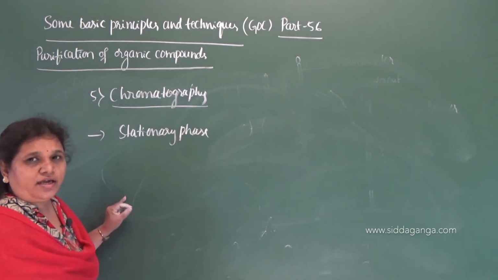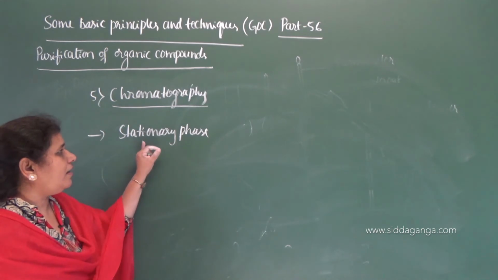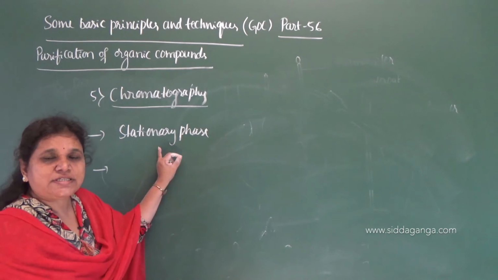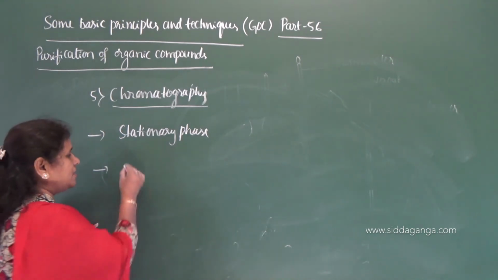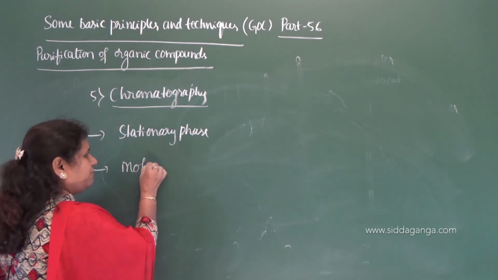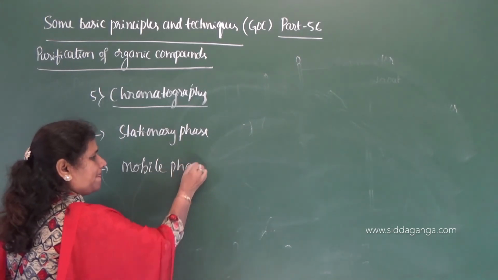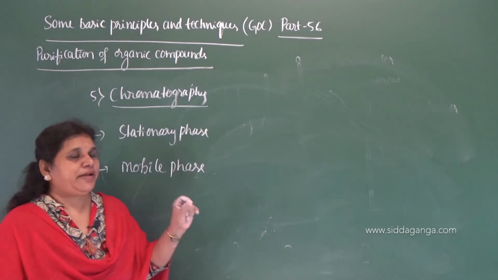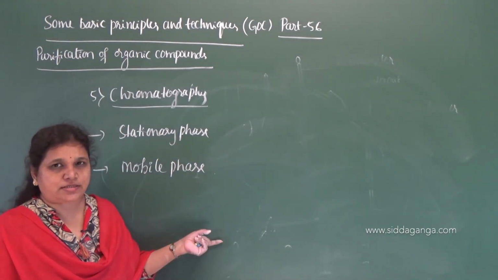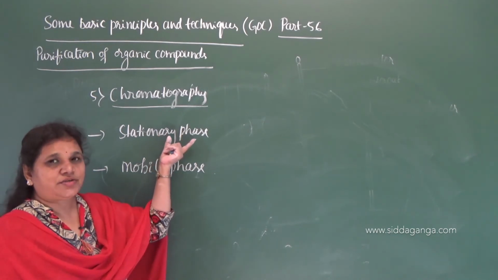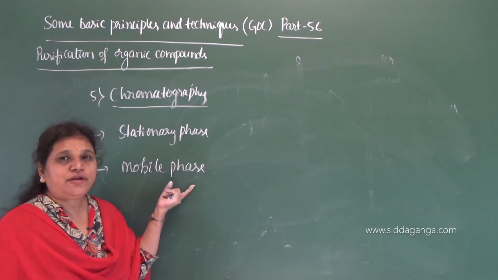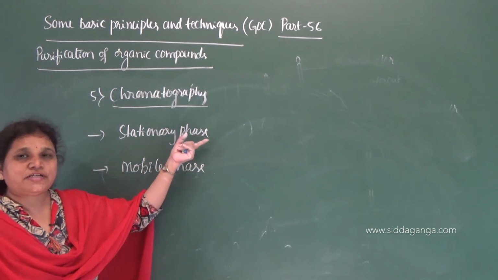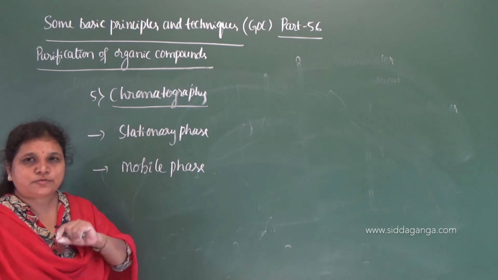So we need to take a mixture to be separated on a stationary phase, and the mixture should be separated into individual components by using mobile phase. So the mixture to be separated into individual components, that should be done in a stationary phase by the influence of this mobile phase. What is this stationary phase? The fixed one. Mobile phase is moving one.